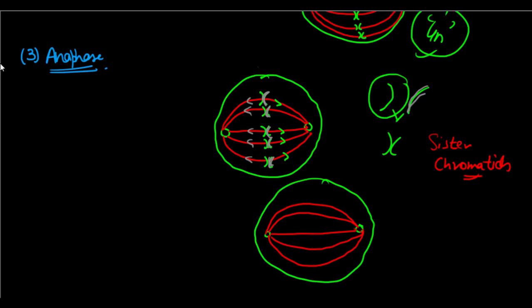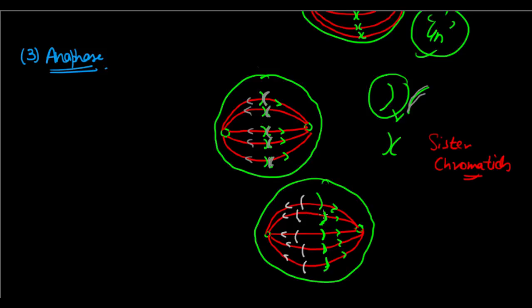And by the end of this phase, this is what the case is. We have separated successfully the two sister chromatids from each of the centrioles. So you will see we have successfully separated them. This is one sister chromatid, and if I take my color back, we'll see that this and this have been successfully pulled by each spindle fiber. So this is what happens. These two sister chromatids have been pulled apart.